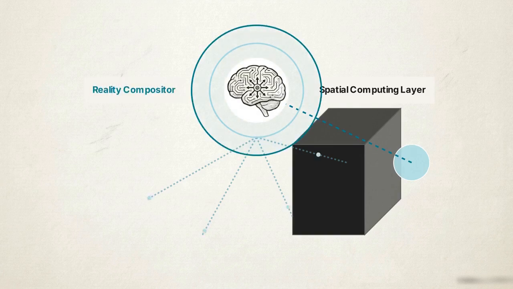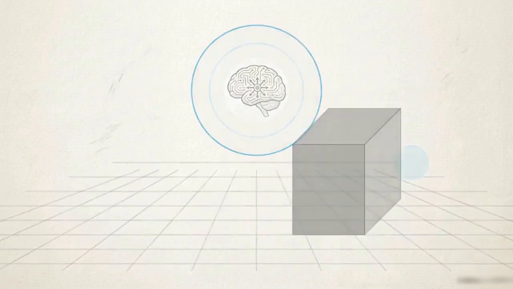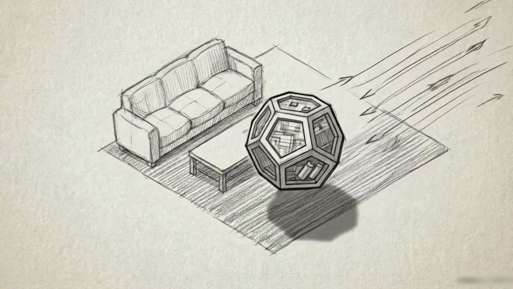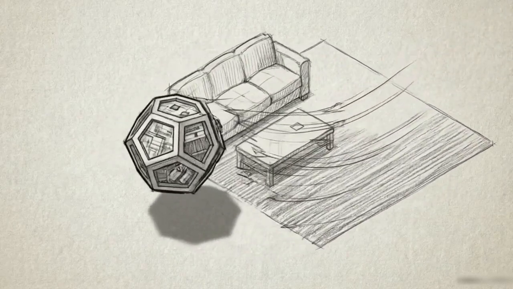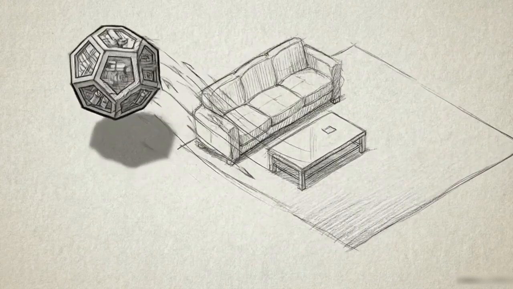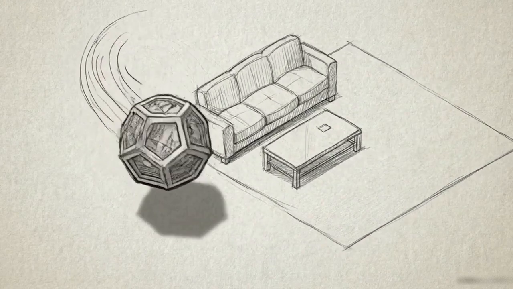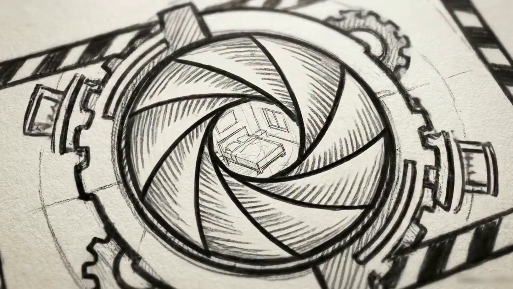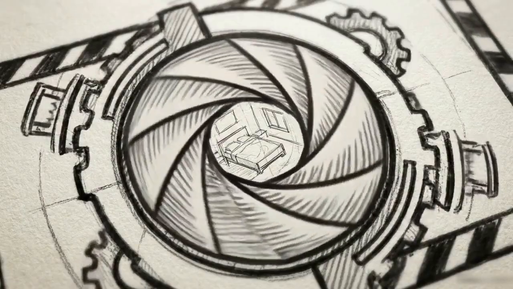Next, a reality compositor manages lighting, physics, and occlusion, so virtual and real-world objects interact convincingly without visual conflict. An agent can only manifest safely in your living room if its architecture precisely synchronizes spatial understanding across both realities at once.